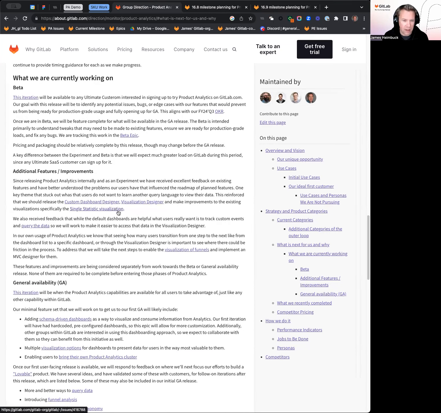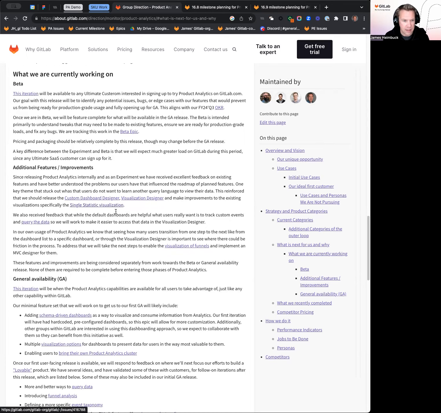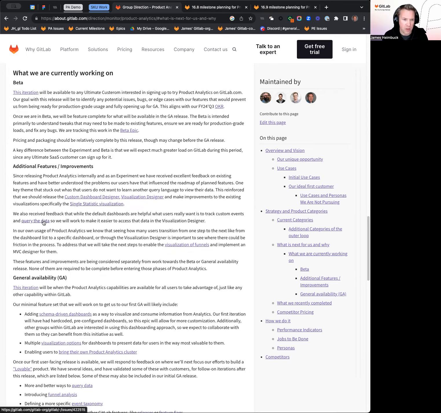Beyond that, looking at improvements of some of those single stat visualizations, making those more readable, adding more context around what you're seeing, what the time frame is, things like that. And then giving users a way to query the custom event data. We have some first implementation there. The next thing we're going to be thinking about is filtering for event names or event props, things like that. And then moving on to visualization of funnels.